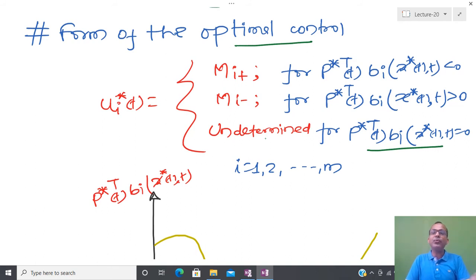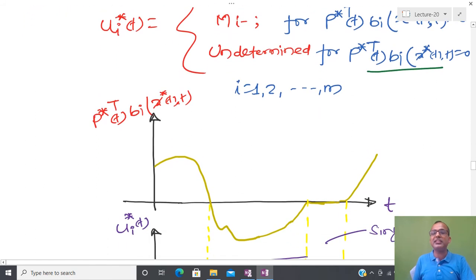So how to take care of singular interval? In this course I am not going to talk about it, but at least for linear system, in next class I will talk about linear system, where it is possible to show that that kind of singular interval will not exist. But it is not too much worry about the singular interval. Even if some singular interval exists, it is possible to show that one is able to steer the system from any initial condition to 0 in some minimum time.